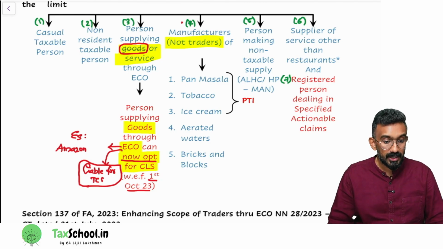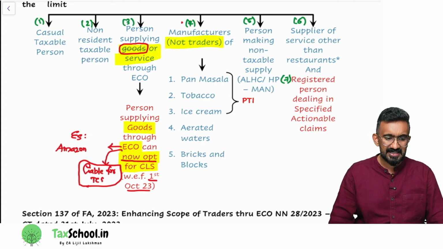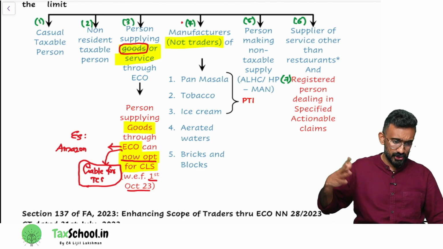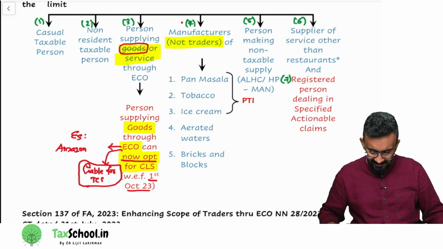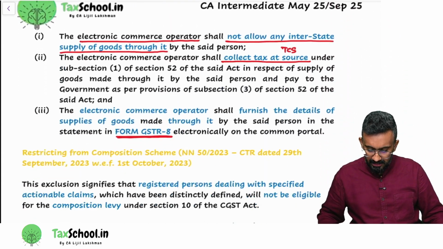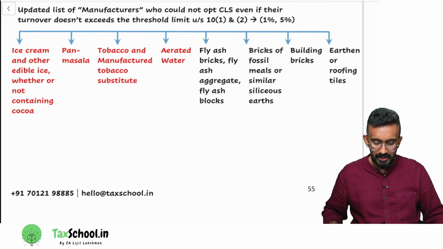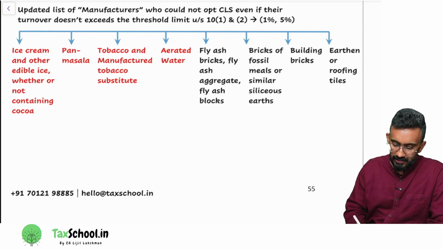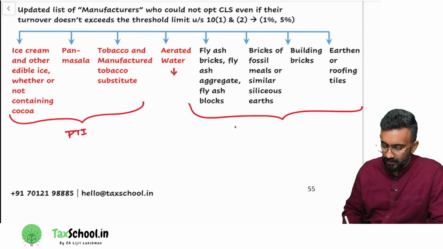Then the 5th one is bricks and blocks. Because you are supplying to real estate, and real estate has certain extra provisions in GST, they said if you're supplying bricks and blocks, you cannot opt. Now I have written bricks and blocks here, but in the textbook you would have understood it like this. You can see the products here: pan masala, ice cream, tobacco, these three, PTI. Aerated waters. Bricks and blocks is these four.